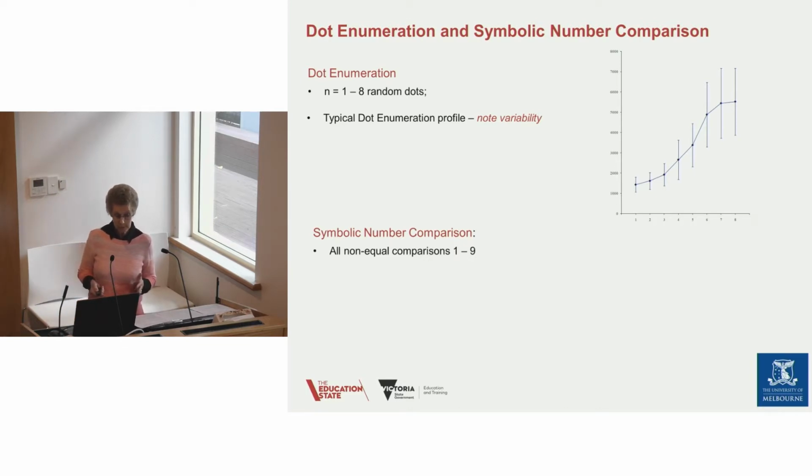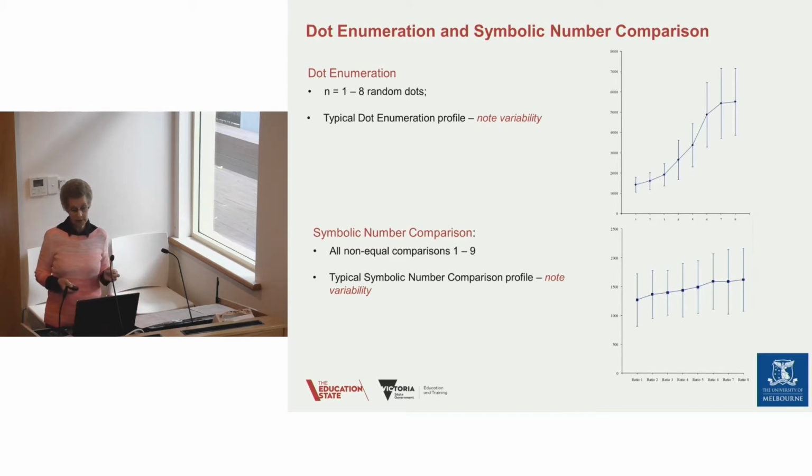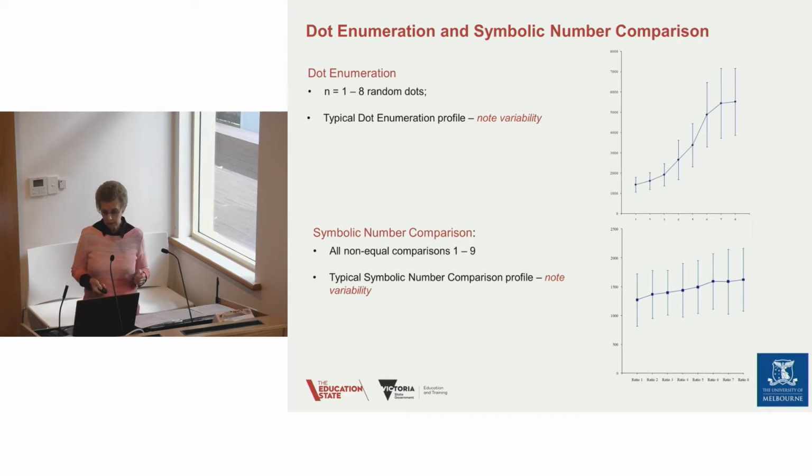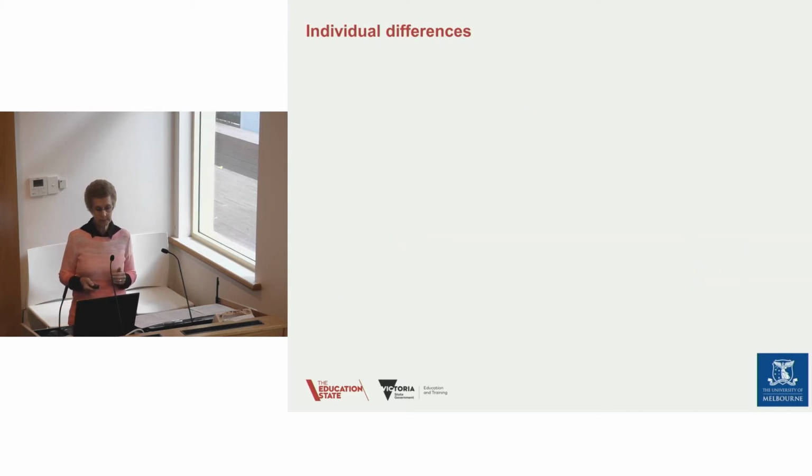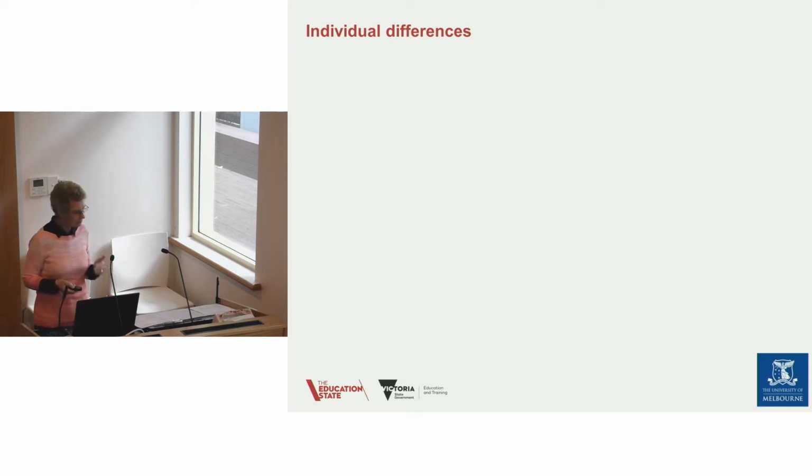And then we have symbolic number comparison, where we're looking at the numerals 1 to 9 and we're asking students to say which is larger. And note again the amount of variability that we're finding in this profile. Now, again, it's reaction time, and you can see that they're getting slower as the ratio increases. And I will describe in video 4 how we calculate this ratio. Essentially, the higher the ratio, the closer together the two numbers are. So they get slower as the numbers get closer together, but we have a great deal of variability. So what we need to look at now are these individual differences.